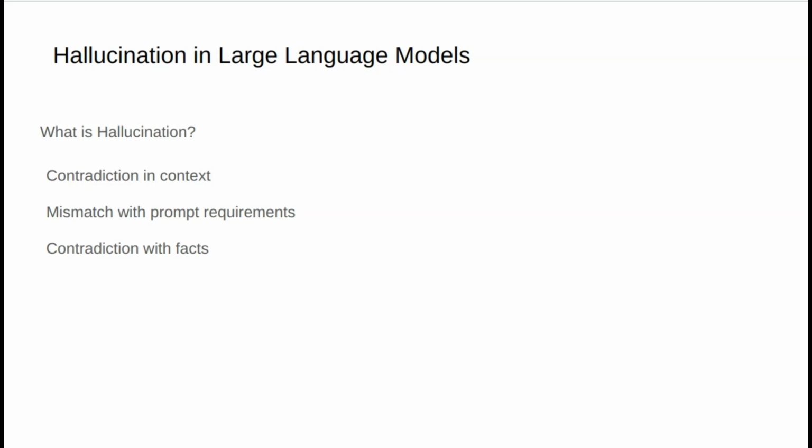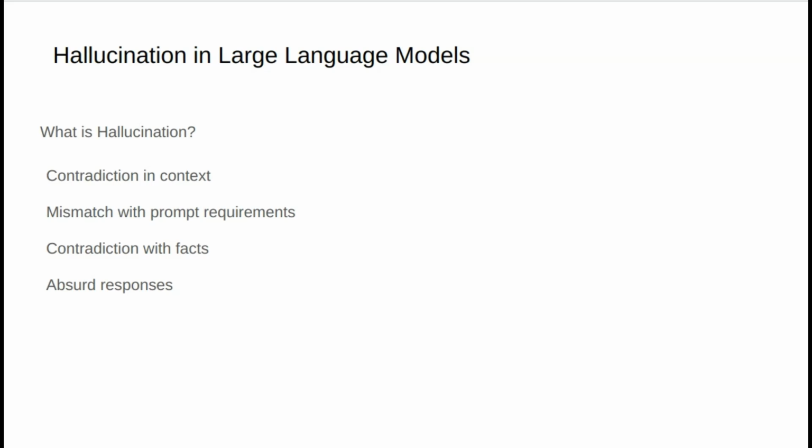Fourth, absurd responses. These are outputs that are completely nonsensical, such as dogs can fly, or apples are a type of animal. Any model response that fits one of these categories can be considered a hallucination. However, the severity of hallucinations can vary. For example, if a fabricated fact goes unnoticed and is accepted, it could lead to serious consequences.